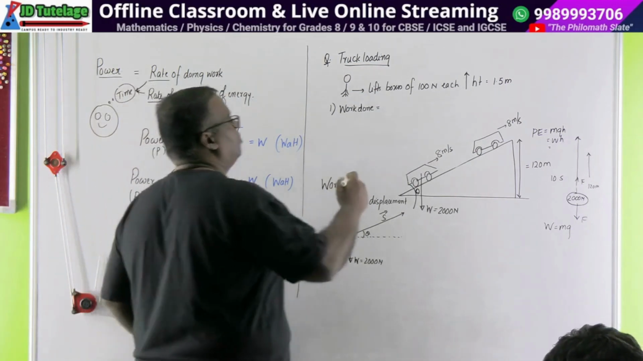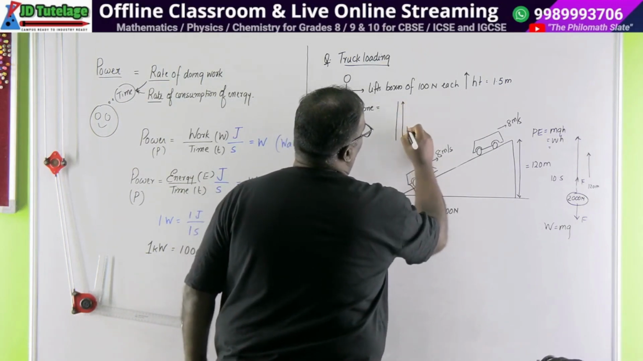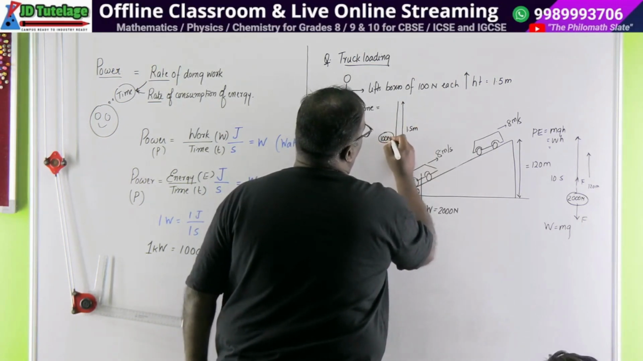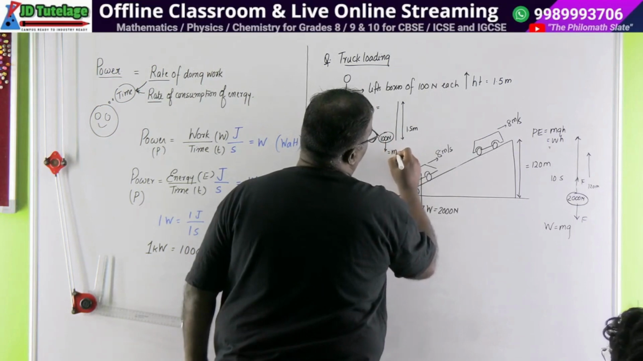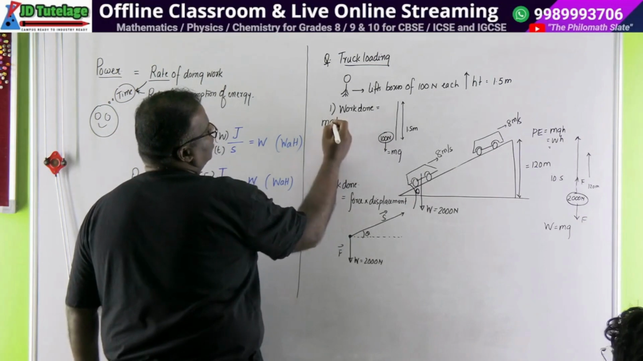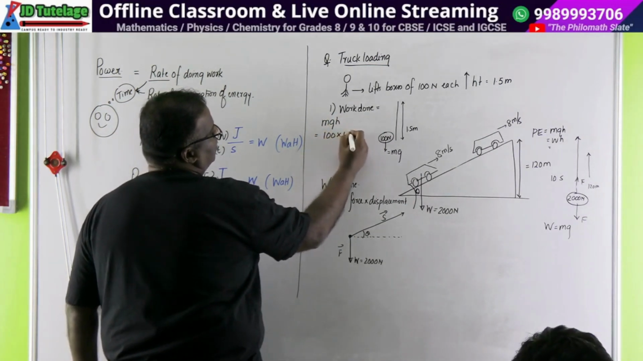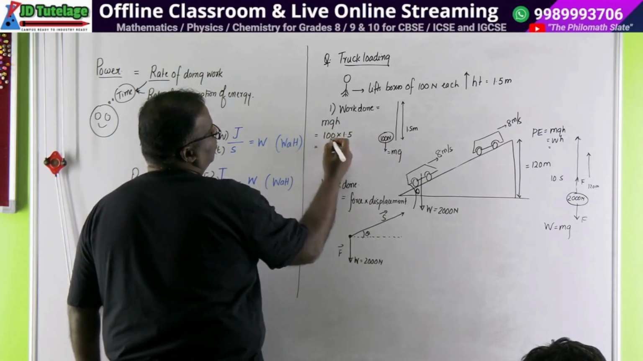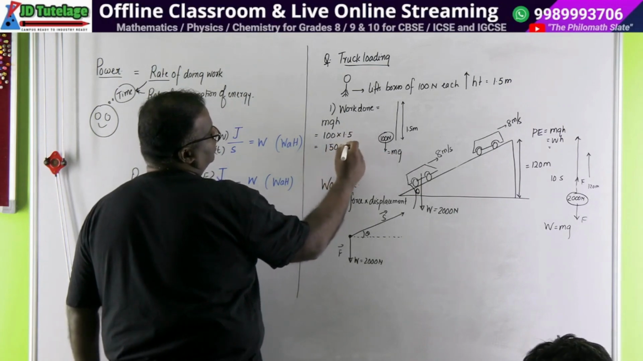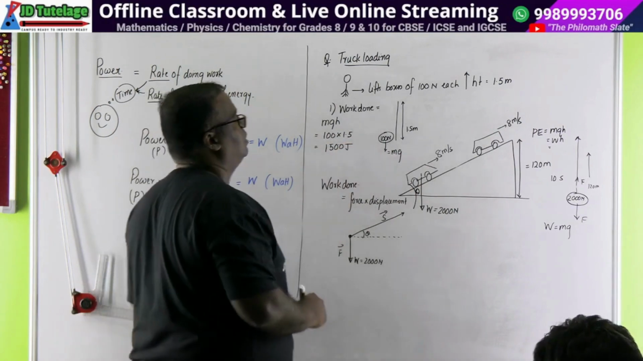If you see, the height through which it is lifted is 1.5 meter. The box is 100 Newton, which is equal to the mg product. Height is this much, so work done is equal to the potential energy that will get stored. The value of mg is already given as 100, multiplied by 1.5. So this becomes 150 joules, is the work done. Clear?